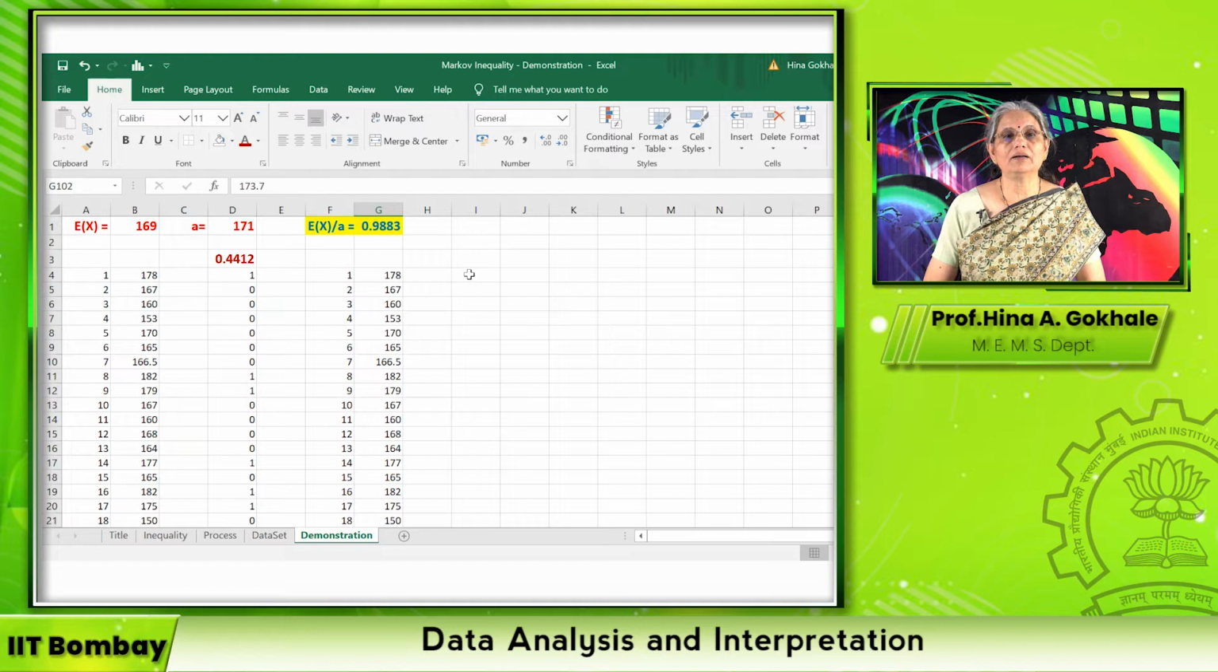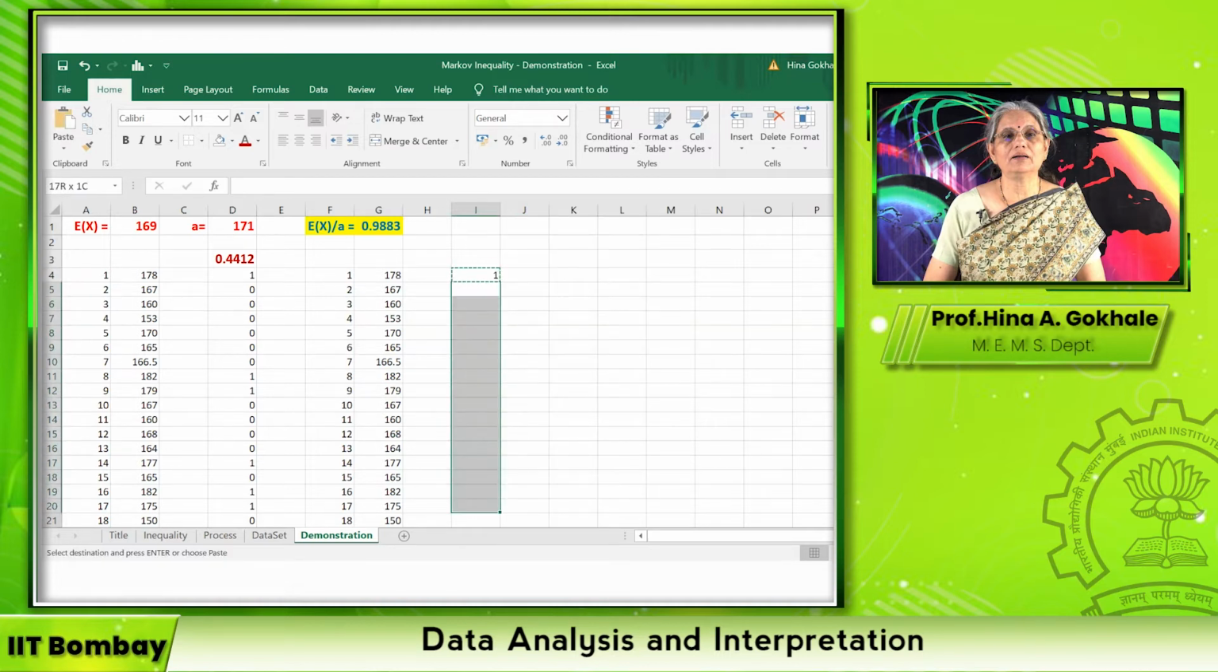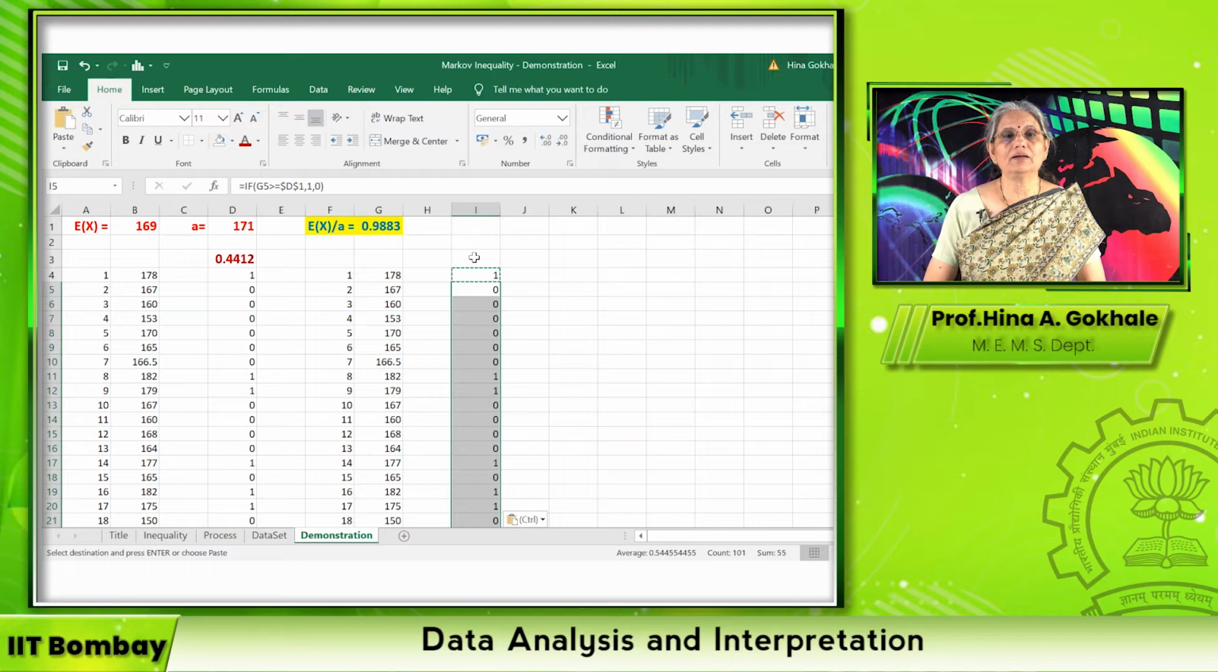Then we apply the same thing. So here I say is equal to if this data point is larger than or equal to, now I'll be careful, I'll call it a $D, $1. So I'm selecting 171, the A value. If it is so, you call it 1, otherwise you call it 0. And then I copy, select all of it. If it is too large a data set, there are other ways of doing it. You just paste it. Here you have the answer.